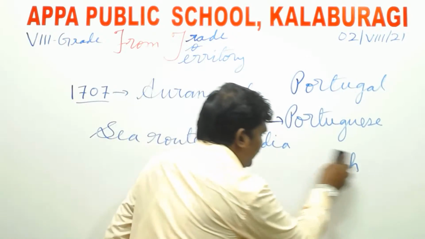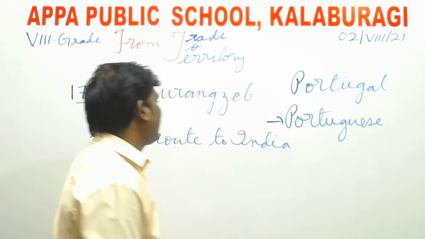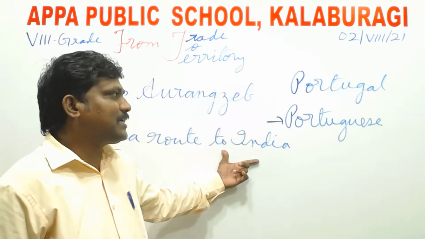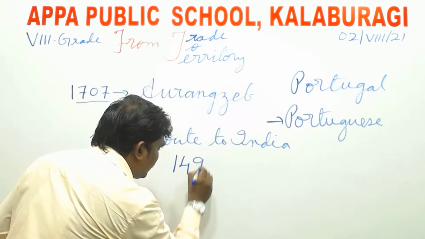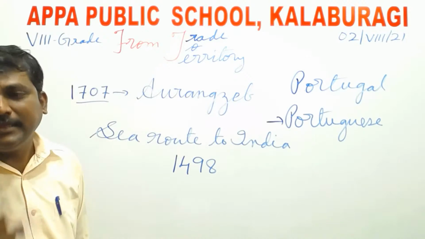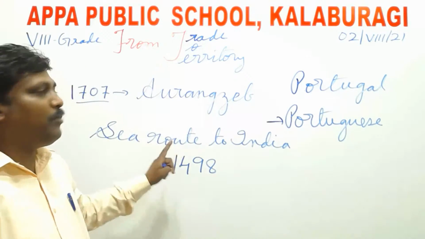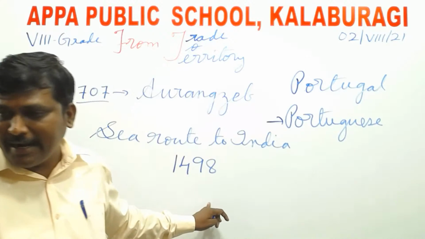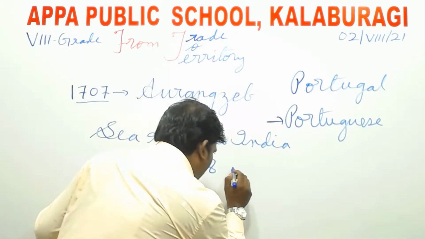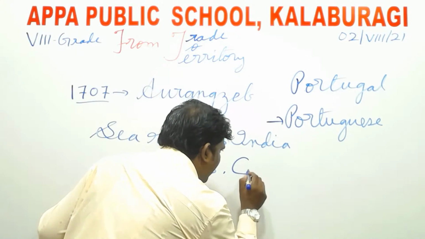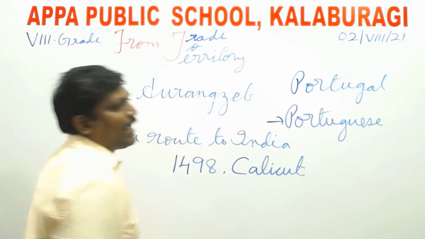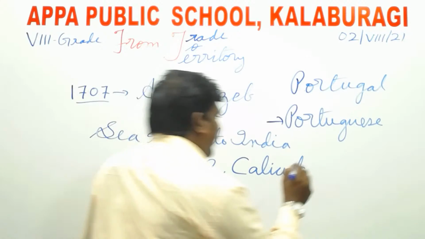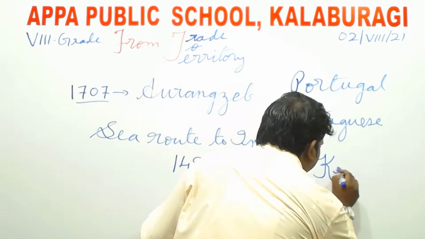Now let's come back to Portugal. Vasco da Gama discovered the sea route to India in the year 1498. Please make a note. In the year 1498, Portuguese sailor Vasco da Gama landed in India, in Calicut, and Calicut at present is in the state of Kerala.